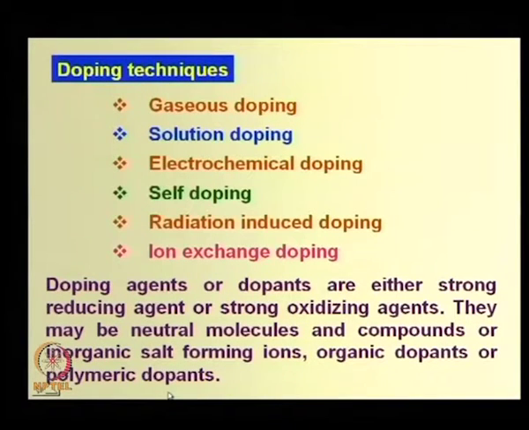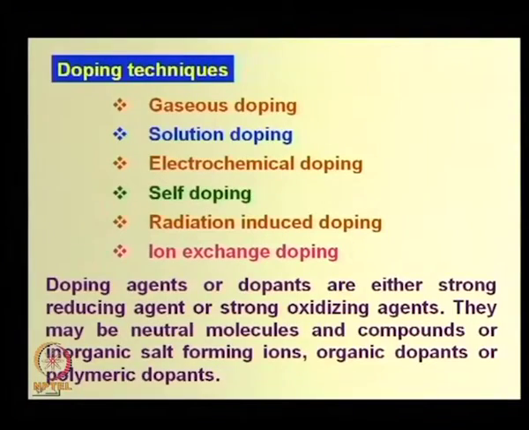When you have already made a device and it is exposed to some energy for the device to function, it can act as a dopant, that means as an acceptor or donor, or sometimes polymeric dopants can be used.